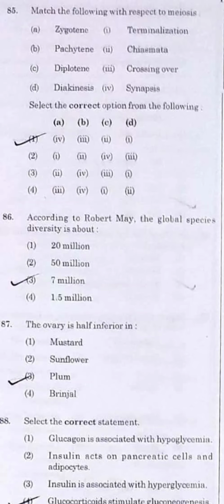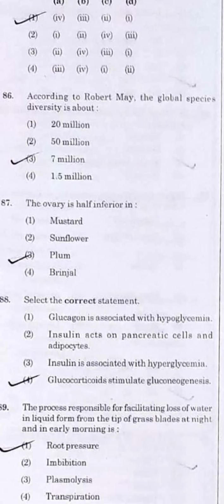Question number 87. The ovary is half inferior in plum.